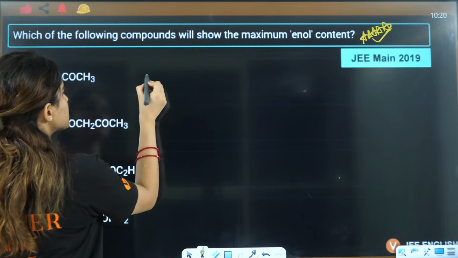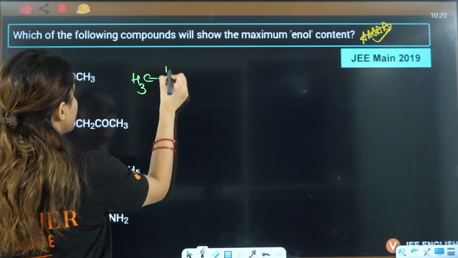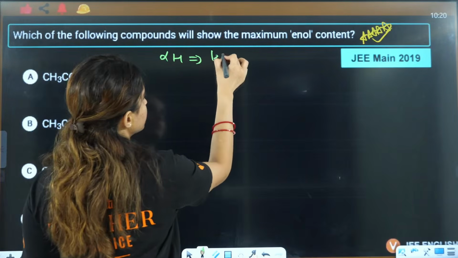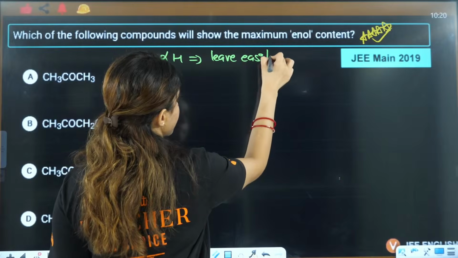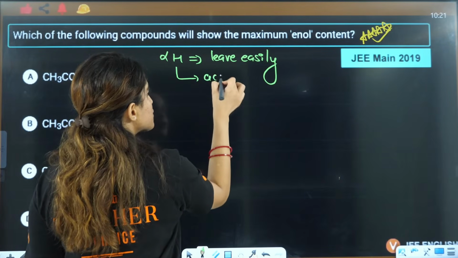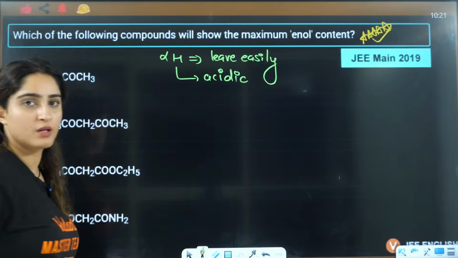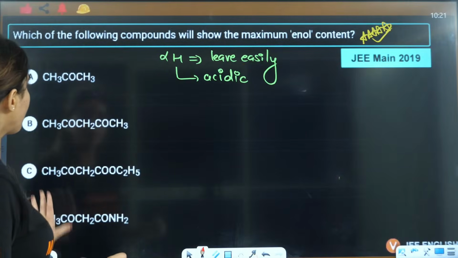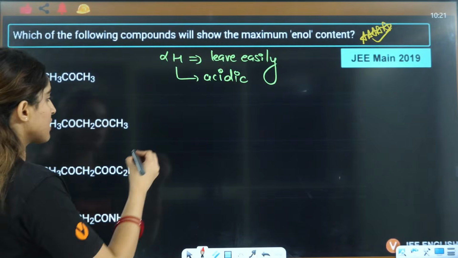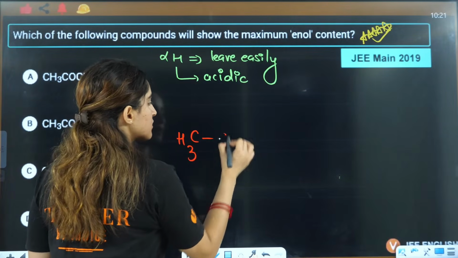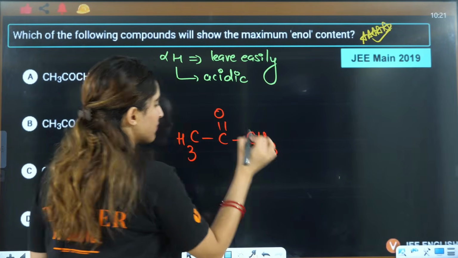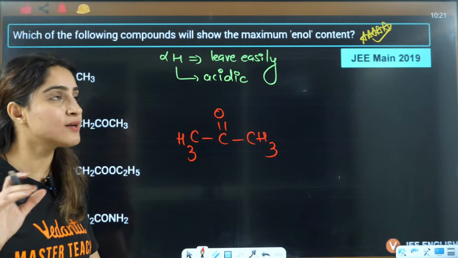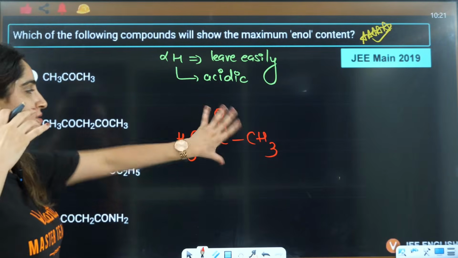Right? In this case, this is CH3, this is C double bond O. Your alpha hydrogen should leave easily. That means alpha hydrogen has to be acidic in nature. The more the acidity of alpha hydrogen, the easier it will be to leave. So one by one, firstly A is not shown here, so I'll just show you the A part here. CH3, C double bond O, CH3, this is a simple thing. Tautomerism it will show, but there are no additional groups attached. So we can't say it is extra acidic here, right? So we can say it is okay, it is acidic.